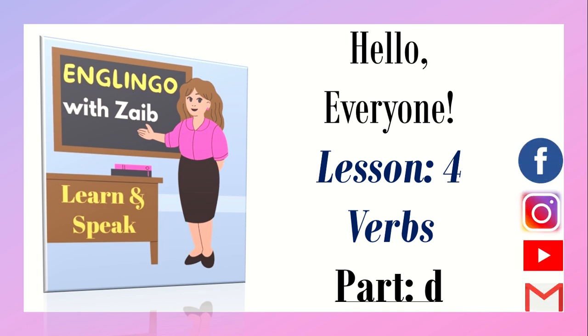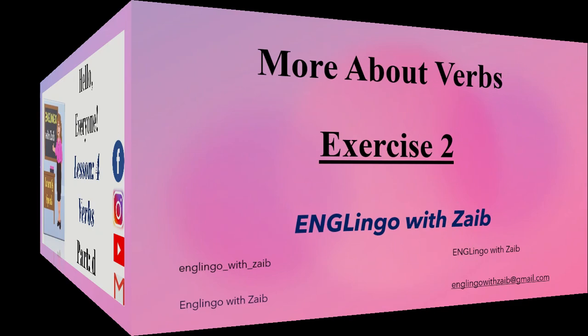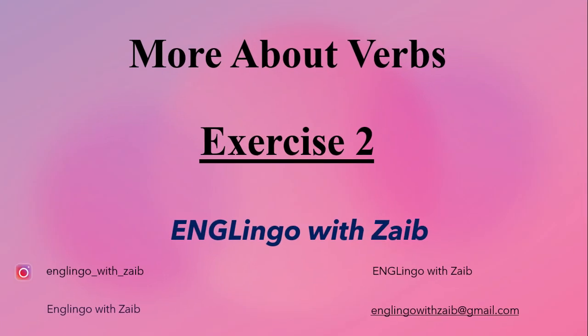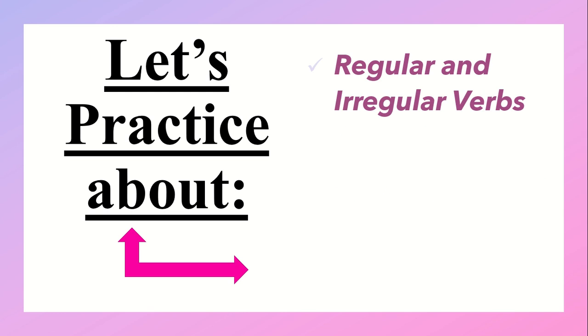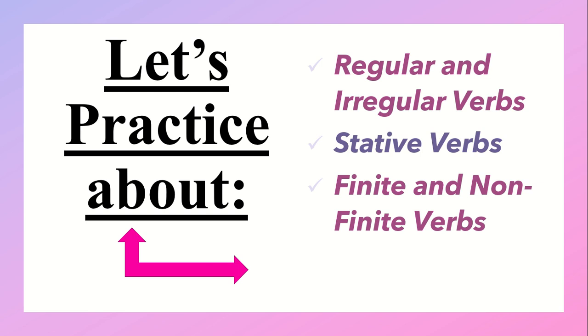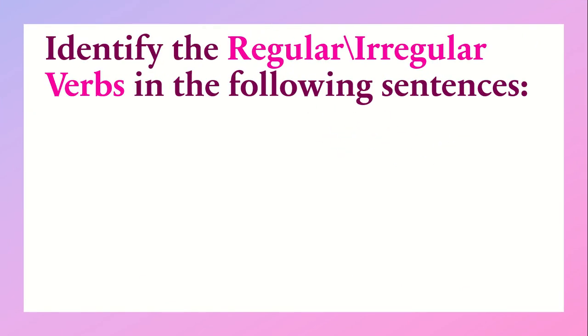So today we are going to solve the second exercise of verbs that is also linked with the further group of types of verbs to have a complete understanding about how to identify the verbs in the sentence. So in today's class we are going to practice these kinds of verbs: regular and irregular verbs, stative verbs, finite and nonfinite verbs, and phrasal verbs. Just recall the concept of these types of verbs so that you can solve the exercise of these verbs with me in a good way.